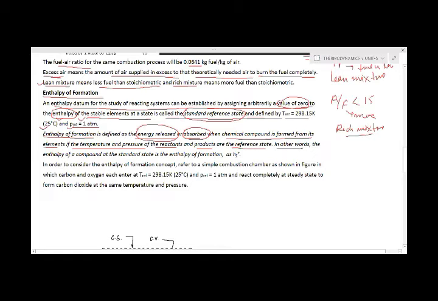So in other words, we can say the enthalpy of a compound at the standard reference state is the enthalpy of formation, which is written as h_f with a degree sign, and we denote it like this. So enthalpy of formation is the energy released or absorbed when a chemical compound is formed from its elements if the temperature and pressure of the reactants and products are at the reference state, and for which we can take a reaction.